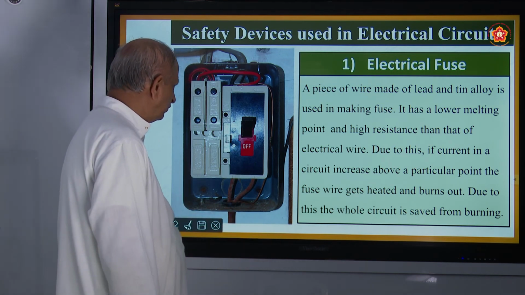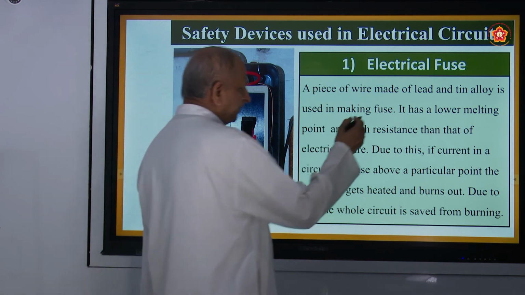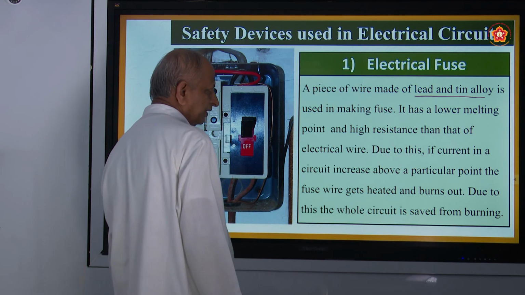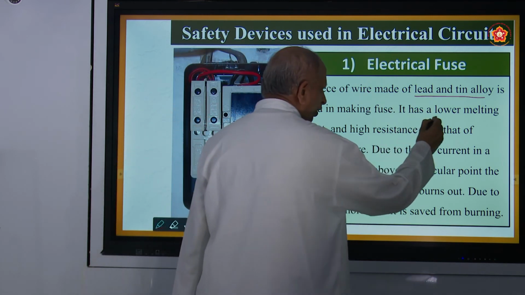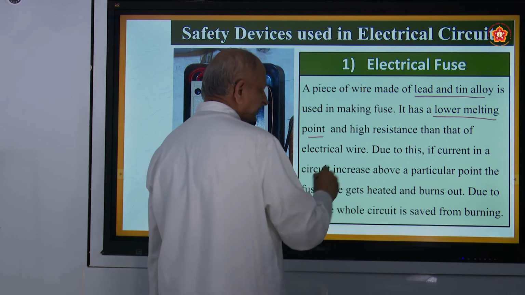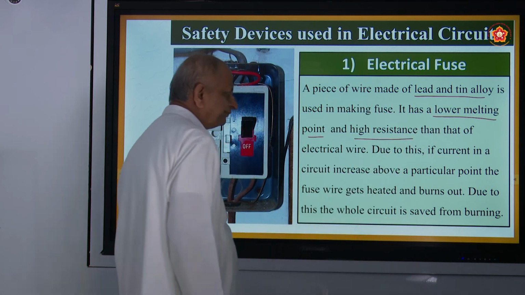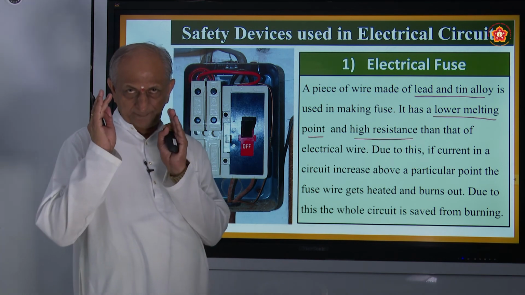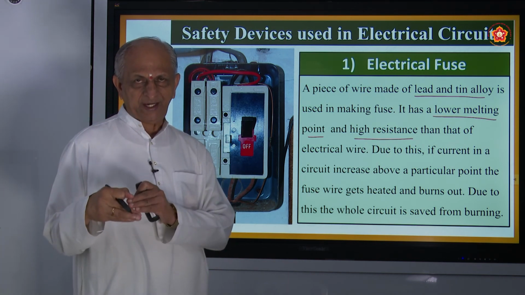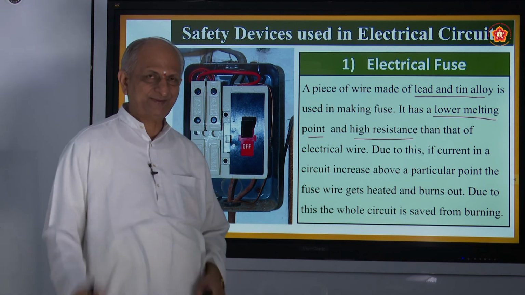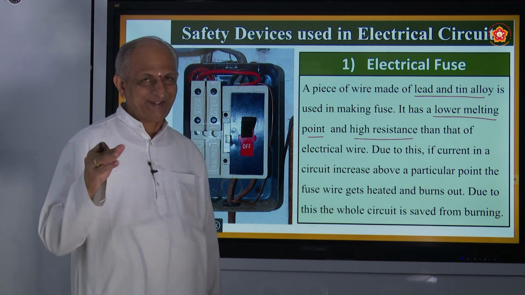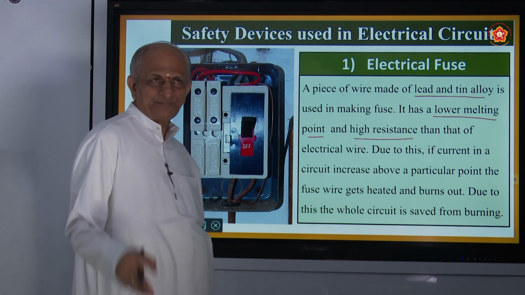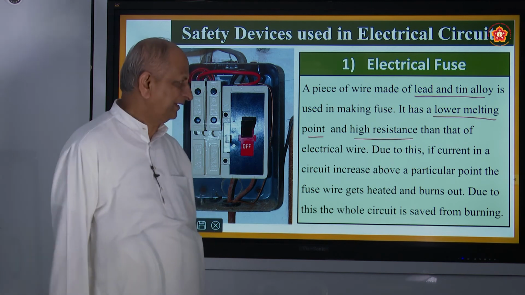What is the speciality of the fuse? It is made up of a wire made out of lead and tin, and it has a lower melting point and high resistance. So what is a lower melting point? Melting point is the point at which a solid melts. For example, ice, if you take, it starts melting at 0. Is it not? So that is the melting point.